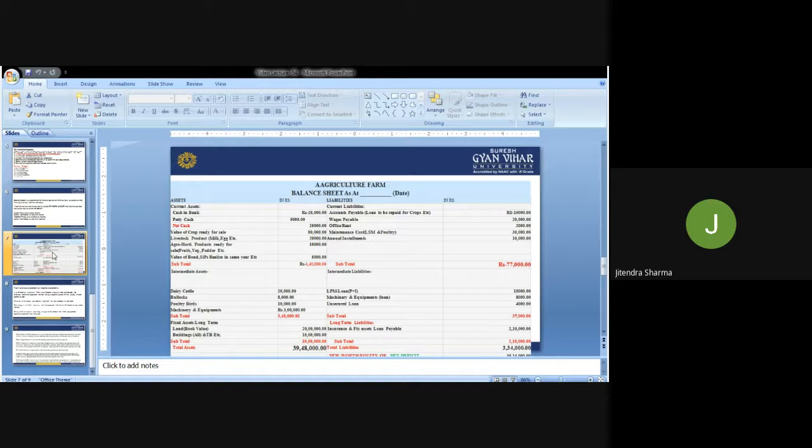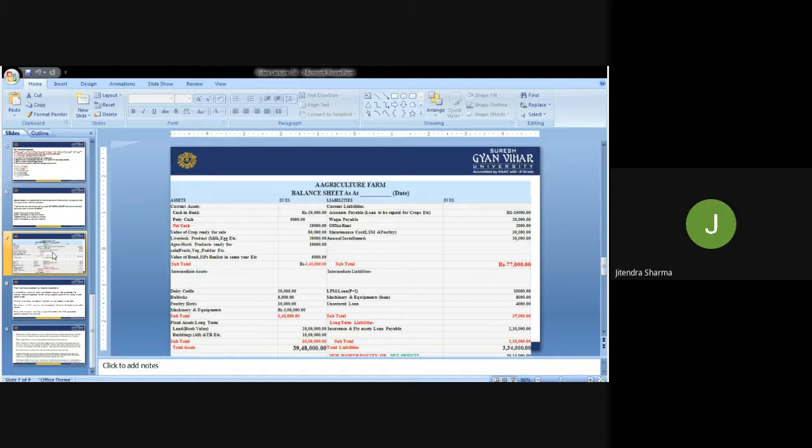So now, if you see in this example of this balance sheet, 39 lakh 48,000 rupees are the assets, and here 33 lakh 34,000 rupees are the liabilities. So this is a balance sheet which indicates the good health of a business, the good health of a farm business, and it's a worthy balance sheet.